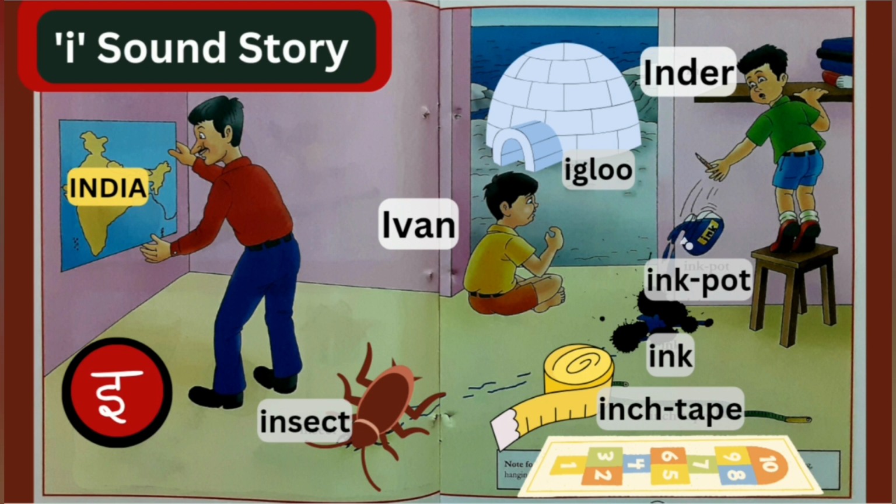The ink pot fell down near the inch tape. Just then, an insect came and walked on the ink. Inder quickly brought a mop and cleaned all the stains of the ink.